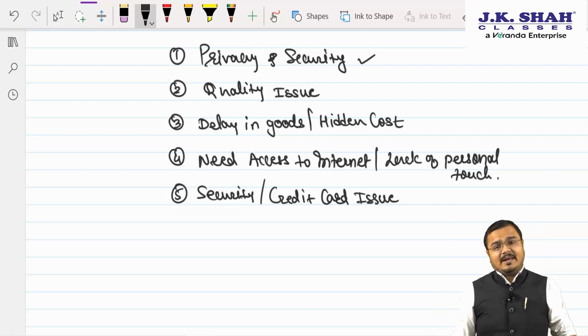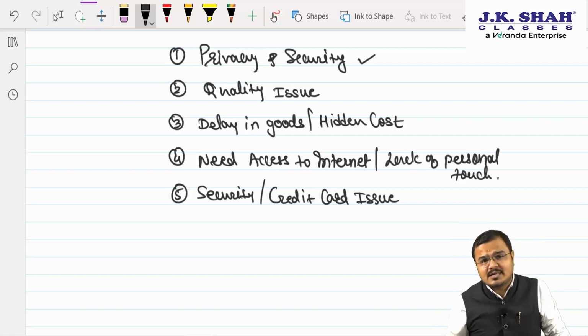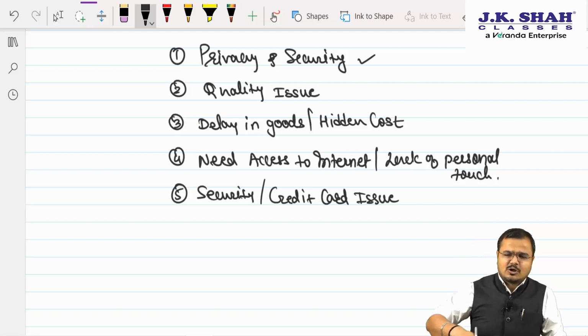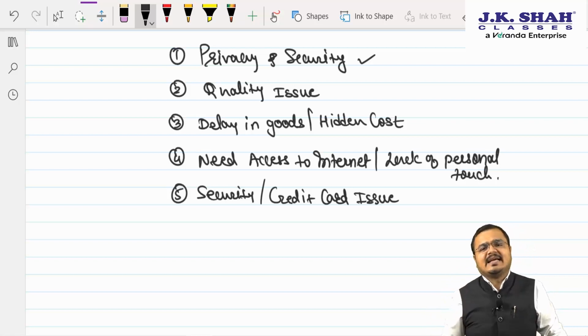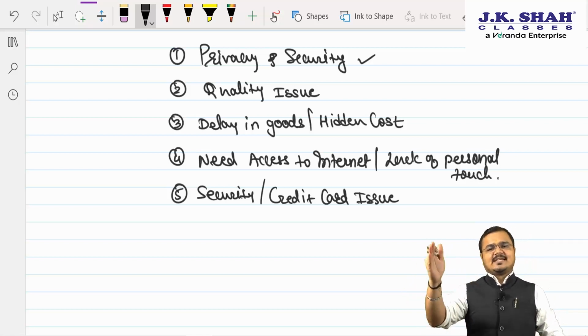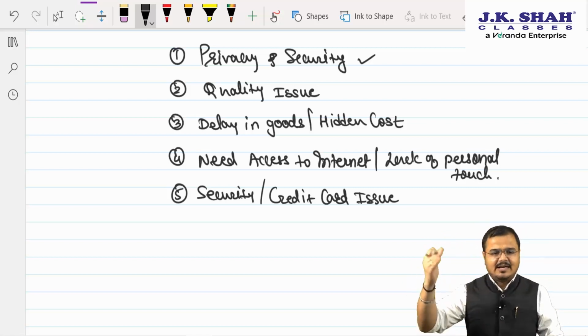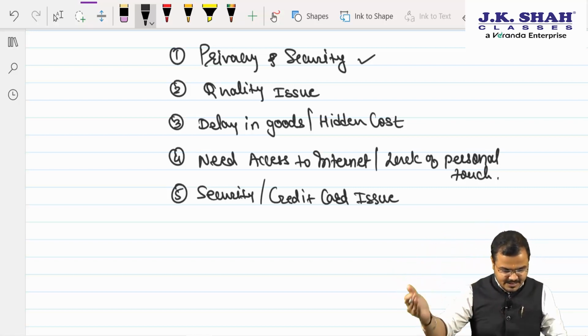Yes. People are generally scared nowadays of sharing their financial data over the internet because of spywares and hackers. You know, hackers are also trying different ways by which they can get your credential information. So generally security as well as the credit card issue is a major concern. So privacy and security, quality issue, delay in goods and hidden costs, need access to internet and lack of personal touch, security and credit card issue.